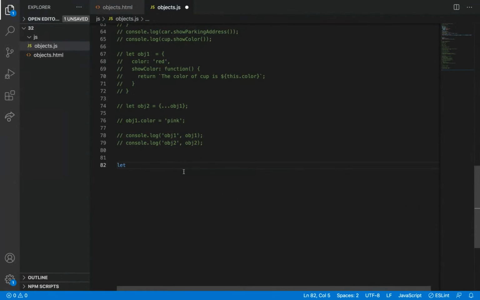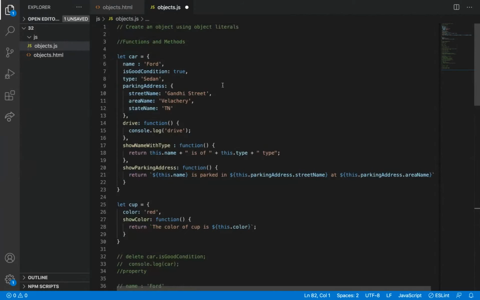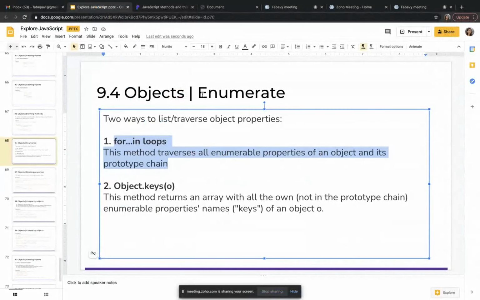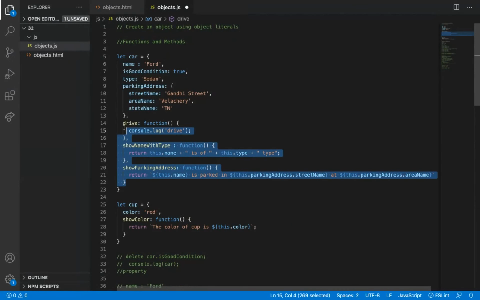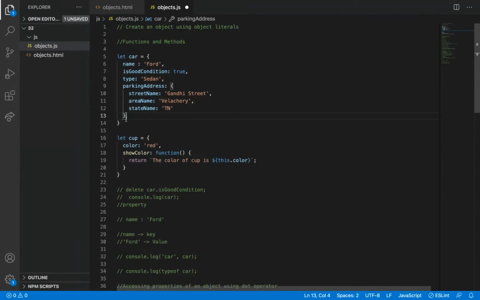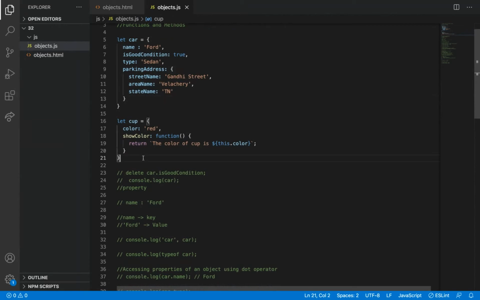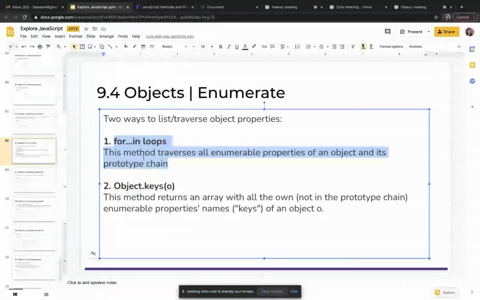Let me add an object. Oh, we can use the same object itself. For now, I'm just removing these functions. I'm using it here itself.